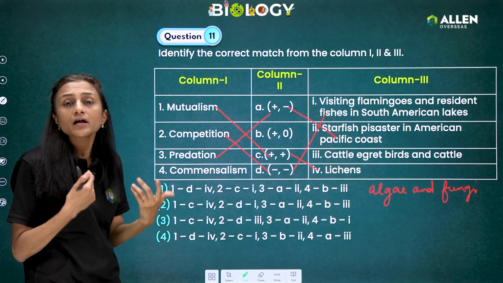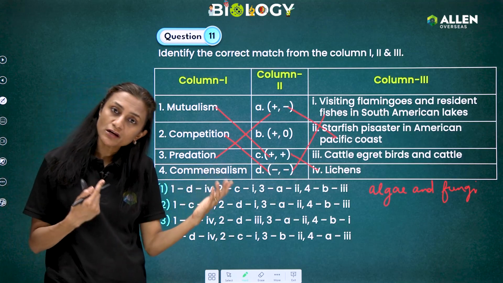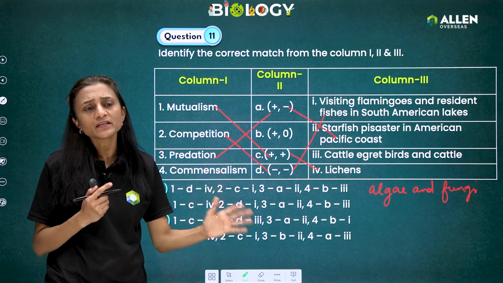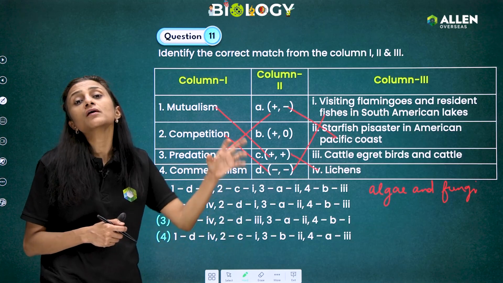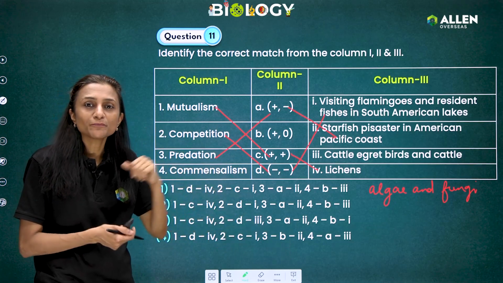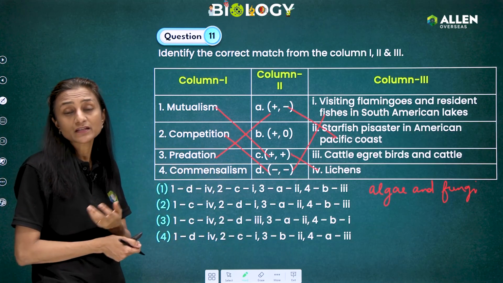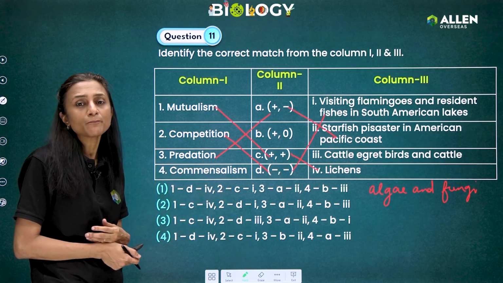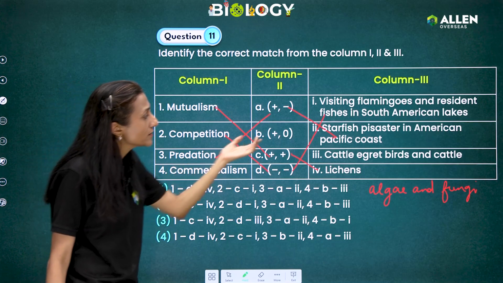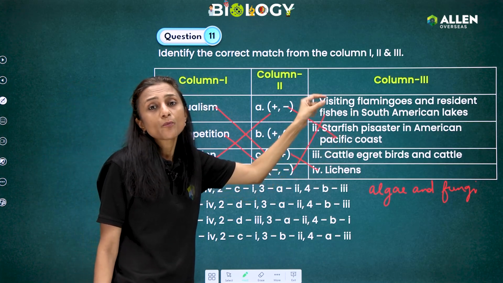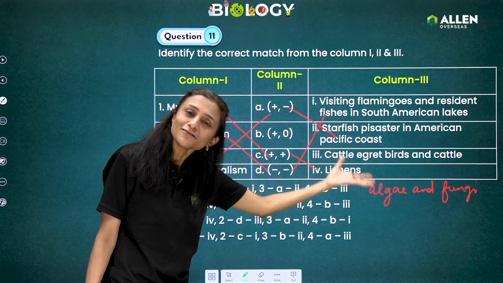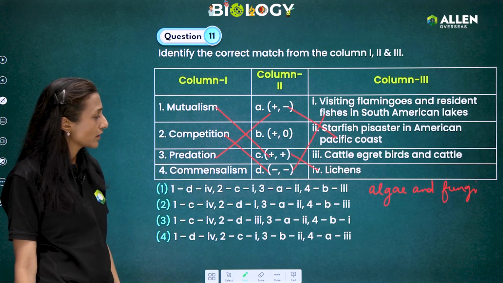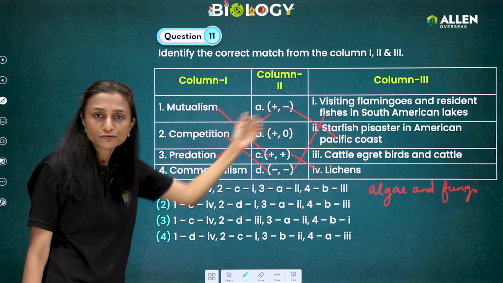So by that you can understand how the predator and prey relationship is important, how it is maintaining balance, and if the predator is removed, then how the prey is affected. It also helps in maintaining the diversity of that particular prey population. So that's why this is an example of that, in which once the predator is removed, the prey population is affected. Okay, so that is the answer for predation.